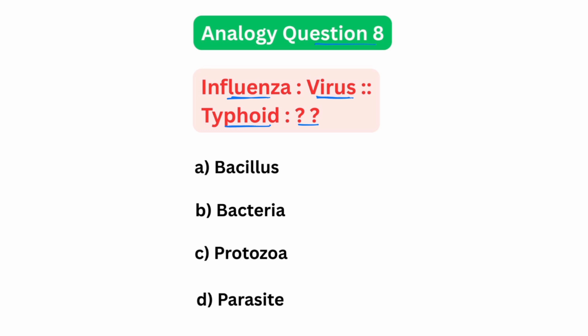Now what about typhoid? Is it caused by a parasite? No, that causes malaria. Is it a protozoa infection? Not at all. Bacillus is a shape of some bacteria, not the general category. So, what actually causes typhoid? Typhoid is caused by a type of bacteria. Hence, the correct answer is option B, bacteria. That makes it influenza is to virus, typhoid is to bacteria.